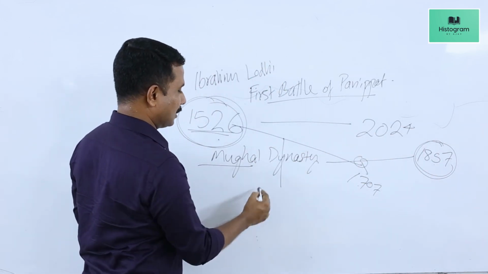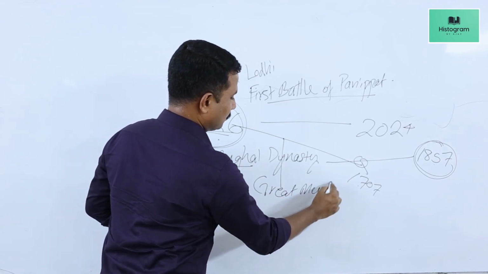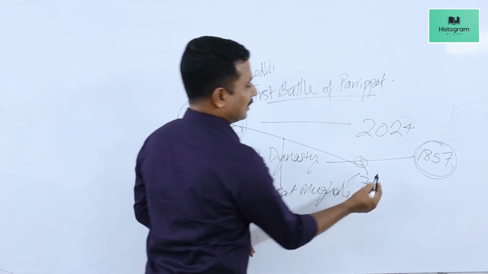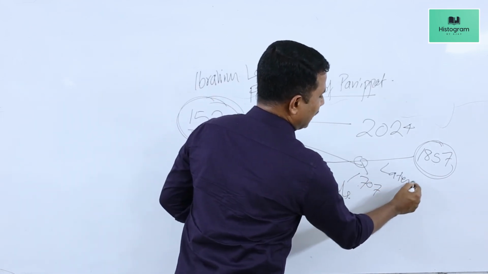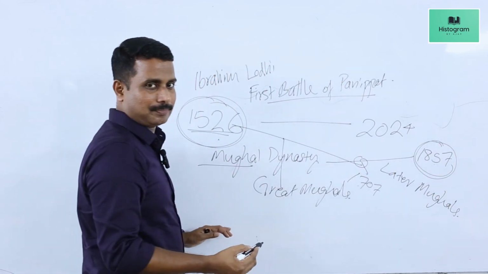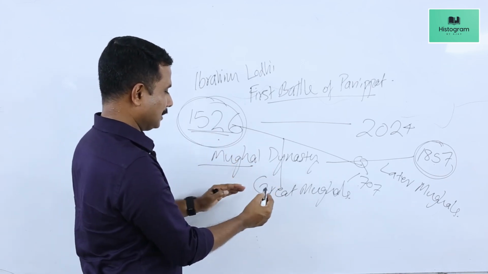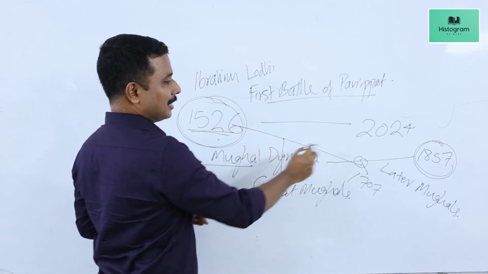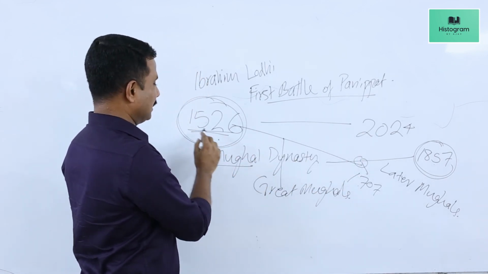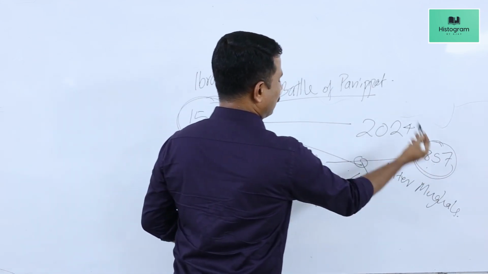This first stage is known as the period of Great Mughals. And the second stage is known as the period of Later Mughals. So in 1526, Babur established a dynasty and it extended up to 1857, but it can be divided into two stages, that is 1526 to 1707 and from 1707 to 1857.